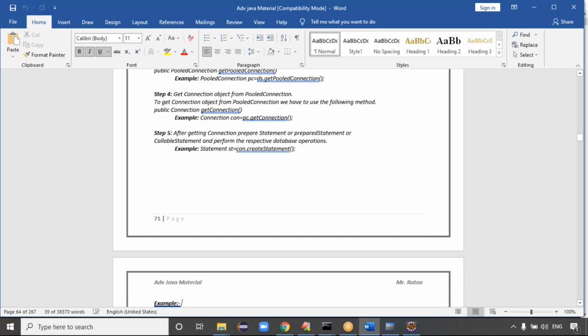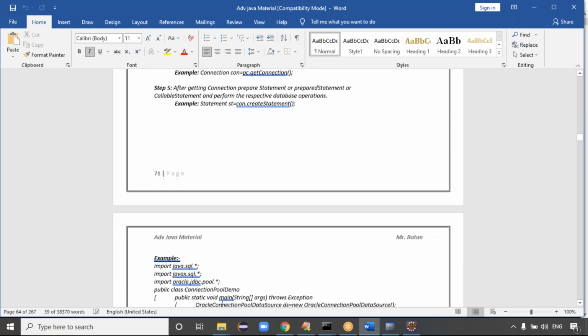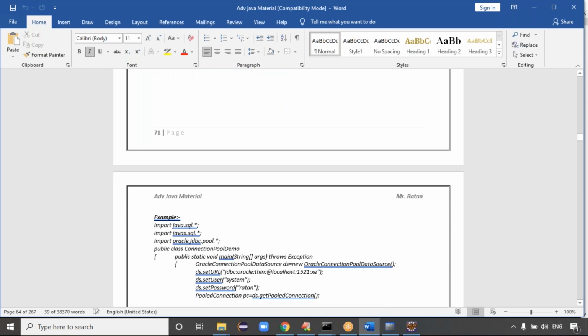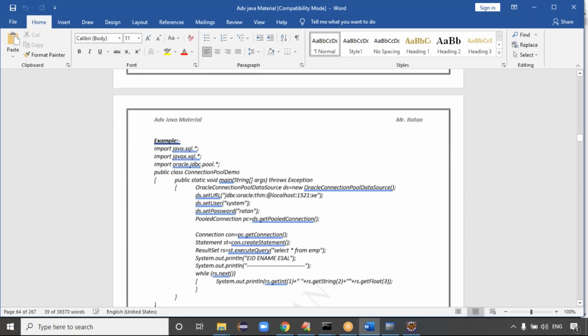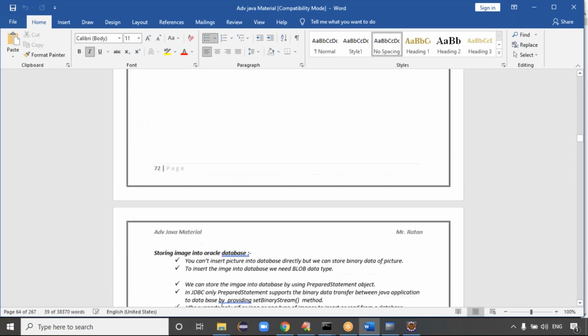Assume your manager is giving that work. What will you do, guys? You say you're not getting it. Then what will you do? You will try, and at last you'll get the output, right? So try to check the requirement clearly.